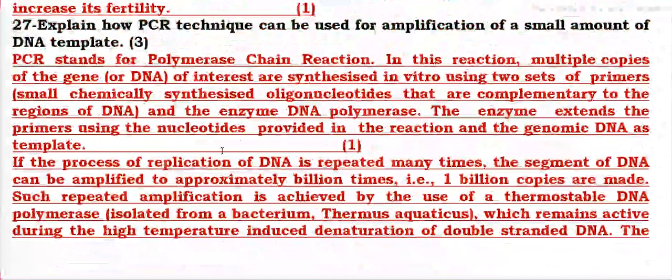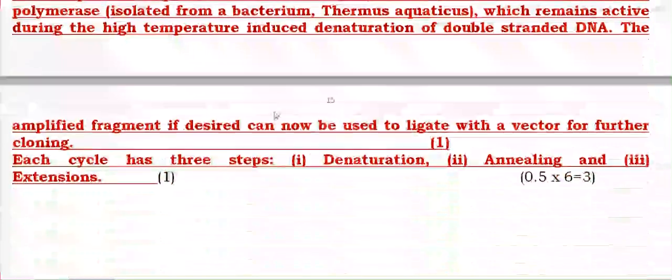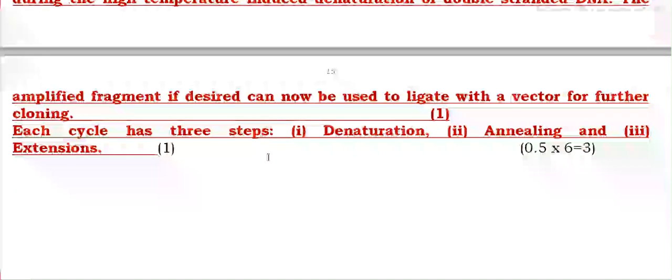This technique is done to produce new DNA. Many copies of the desired DNA are made by this technique outside the cell. So the amplified product can now be used to ligate into a vector for different biotechnological processes.